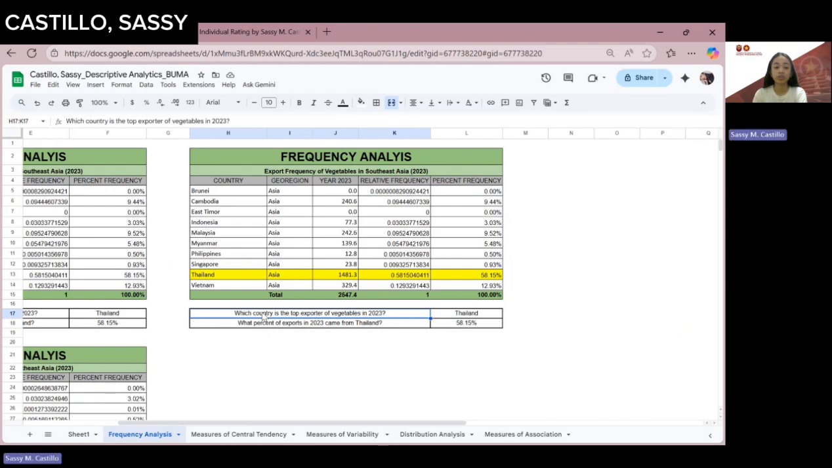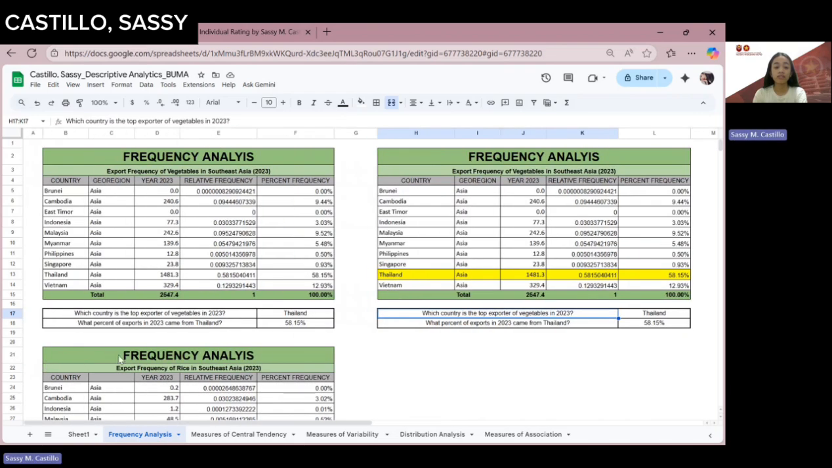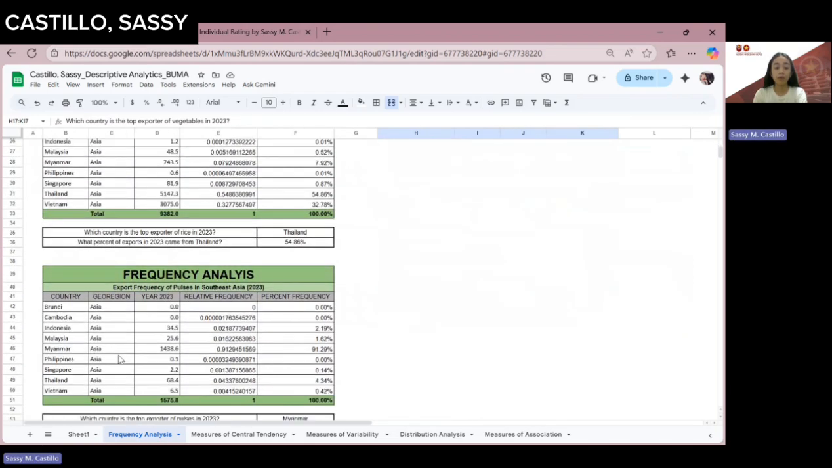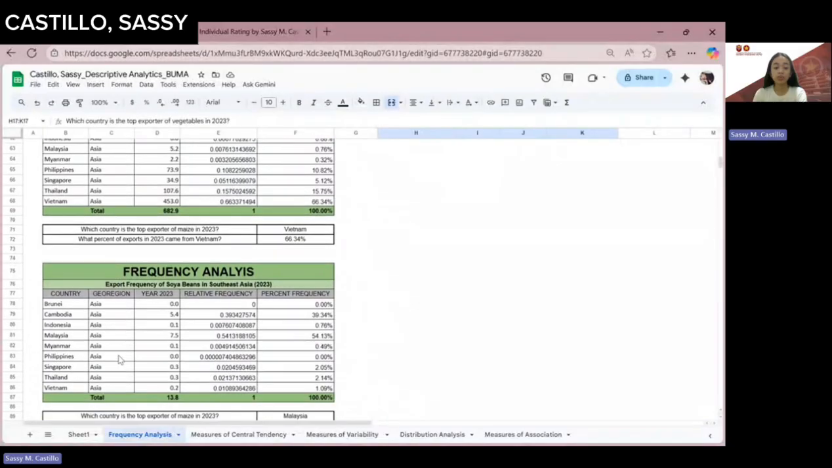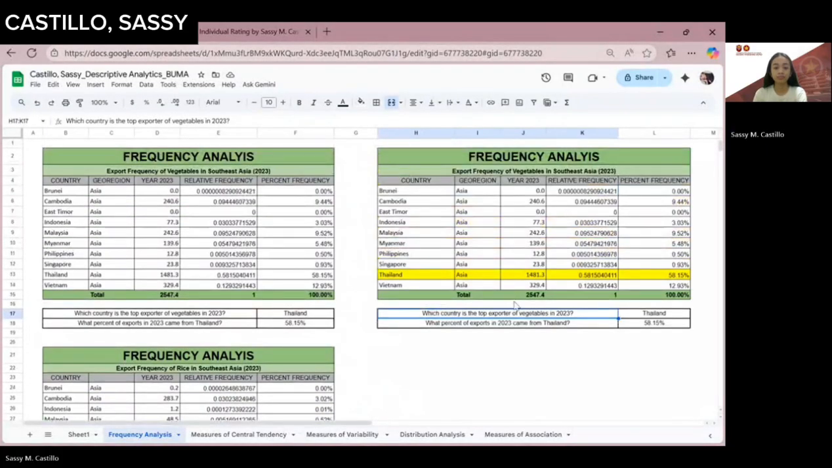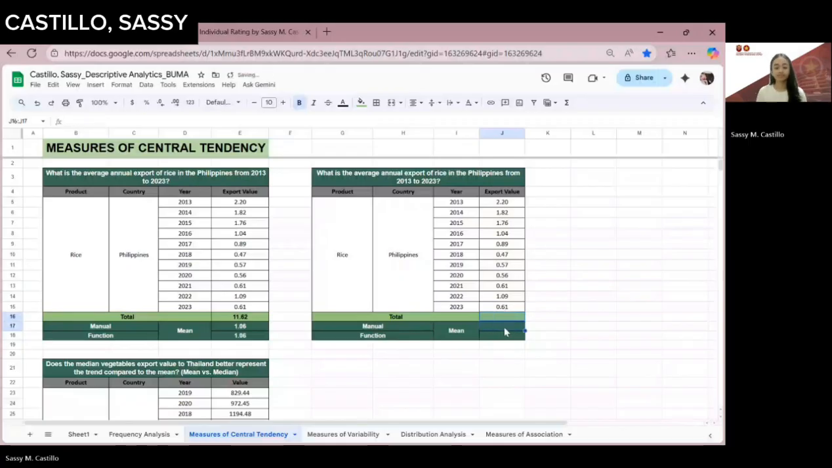2023. Aside from vegetables, we also have rice in Southeast Asia, pulses, maize, and soya beans as my byproducts. Alright, so for measures of central tendency, we need to get the mean, median, and mode. In order to get the mean, we first have to get the summation of all our export values from 2013 to 2023.